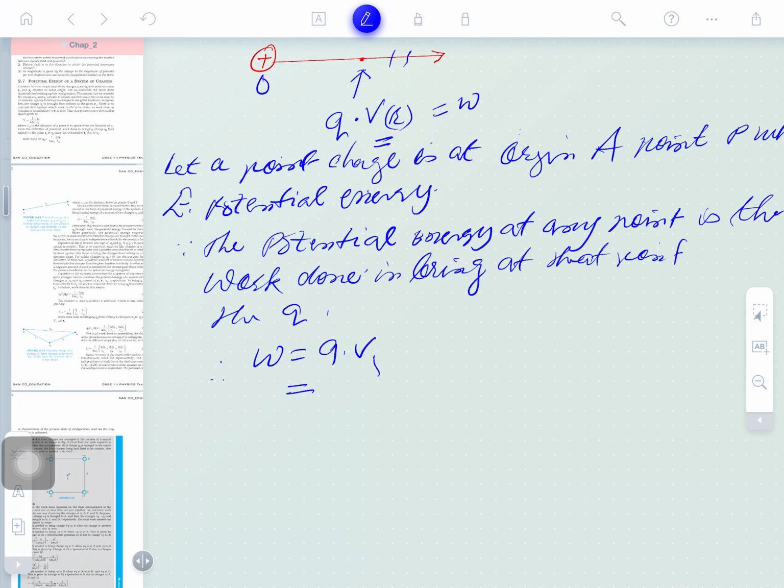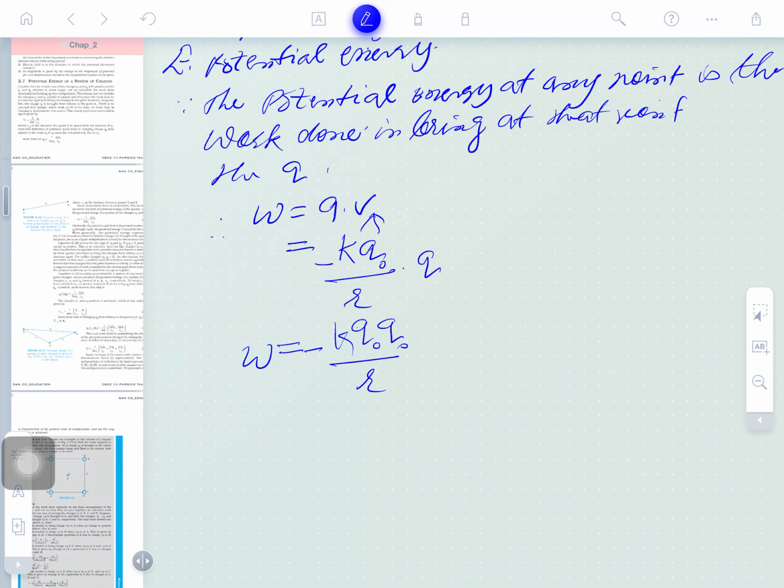So q is to be brought here. What is the potential due to a point charge? You will write k times the point charge Q by r, multiplied by q. Further, a negative sign always comes here. Why does the negative come here? Everybody knows: work is done against repulsion. So it is kQq by r with a negative sign. This is the potential energy, and the energy is stored. It is called the potential energy.